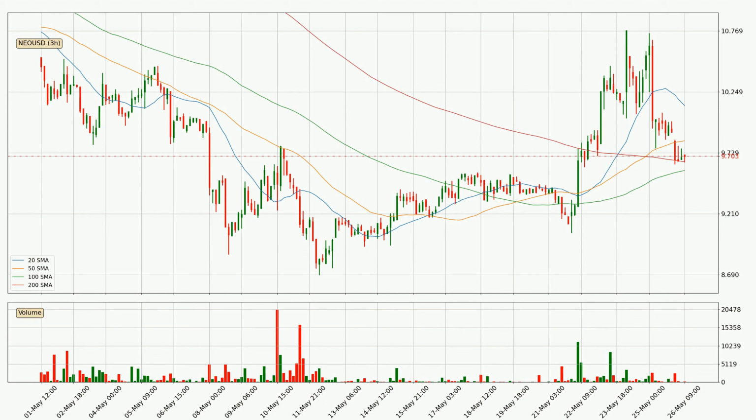Jumping to the 3-hourly simple moving averages, the current price is between the 200 and the 50 SMA. If the price bounces off the 200 SMA, which is currently at 9.65, it could be seen as a support, and the 50 SMA, that is at 9.83, could be seen as a resistance to the upside. Breaking either way signals a possible further move in the corresponding direction.